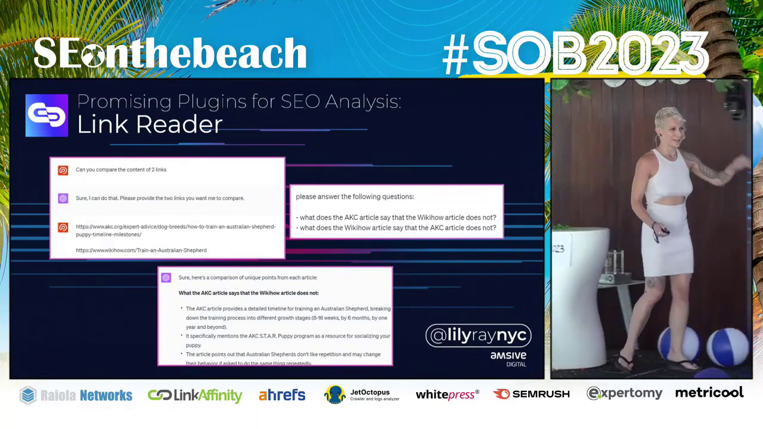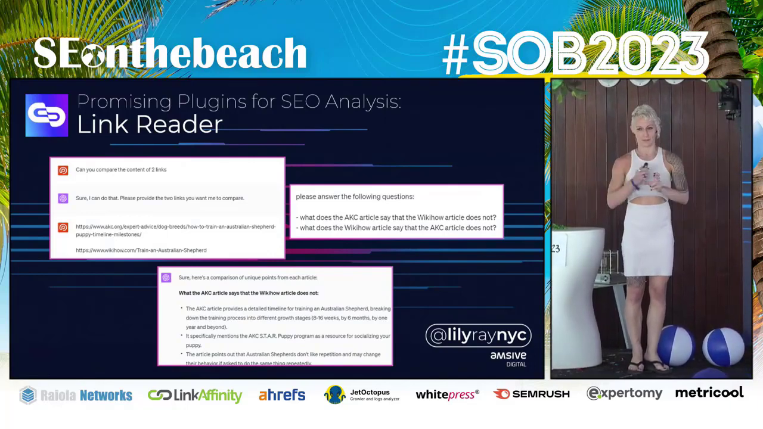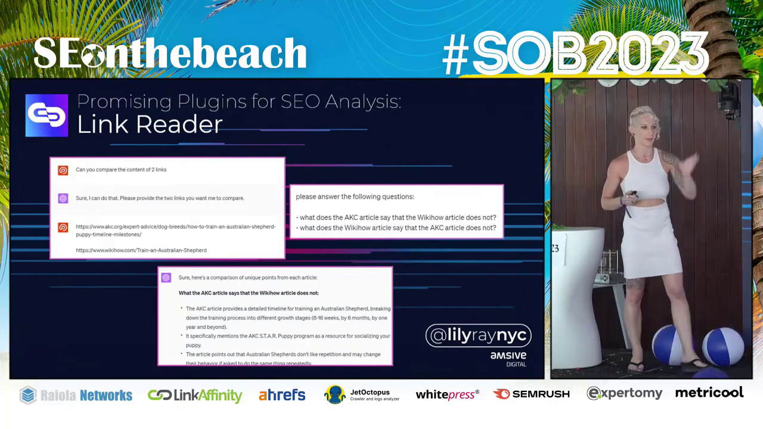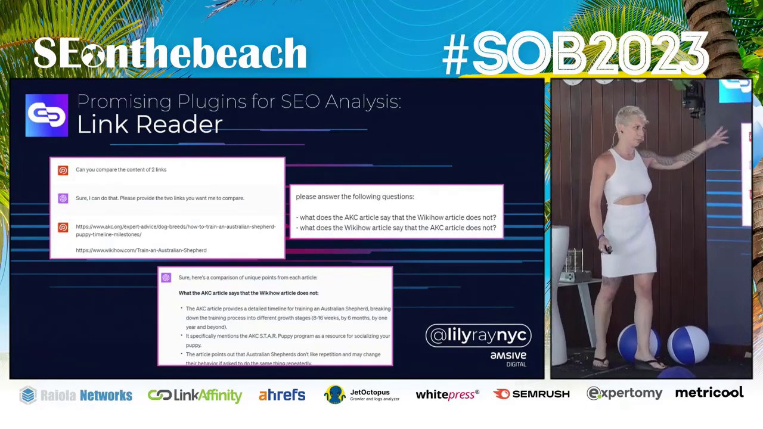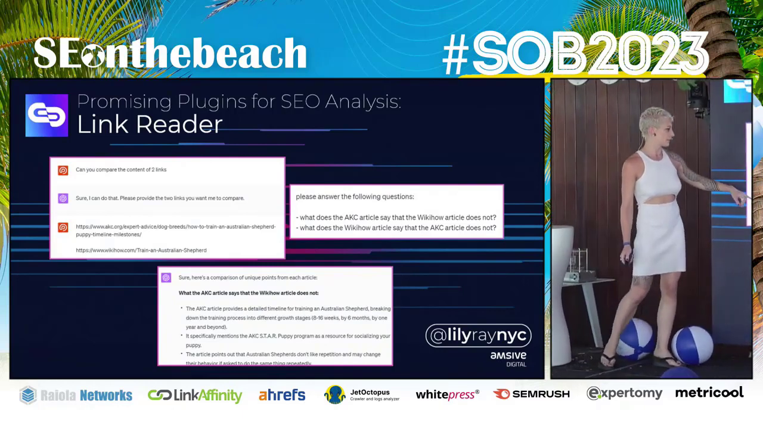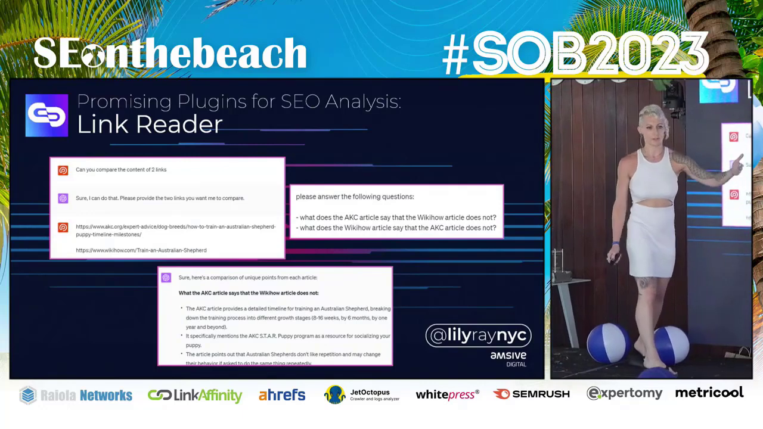Previously, we were basically taking all the content of two different pages and asking ChatGPT to compare the content, which is a very cumbersome process. It has a character limit and everything like that. But with Link Reader and some other similar plugins, you can basically say, here's URL A, here's URL B, and it goes and fetches the content.